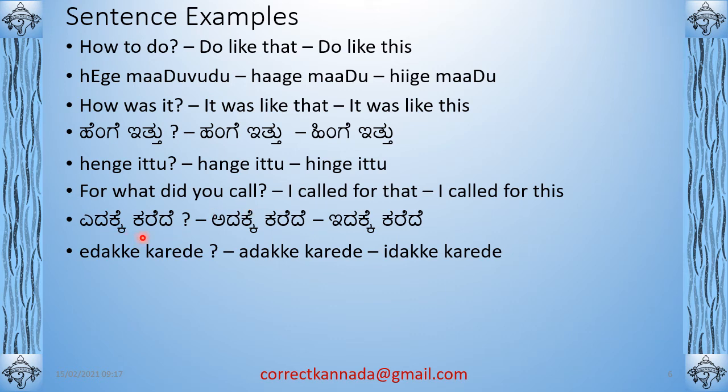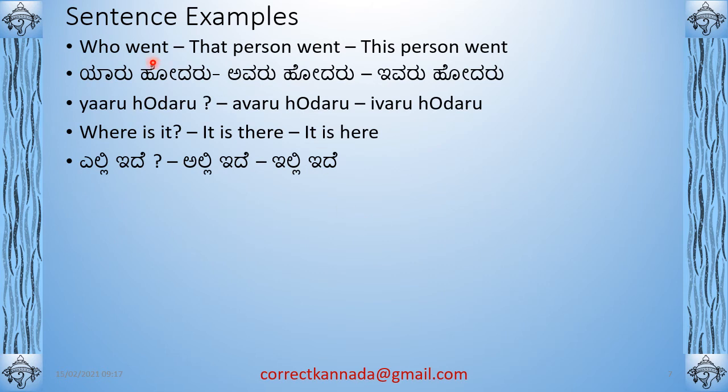Okay, for what did you call, right? ಎದಕ್ಕೆ ಕರೆದೆ. ಕರೆ is to call. ಎದಕ್ಕೆ ಕರೆದೆ, ಅದಕ್ಕೆ ಕರೆದೆ, ಇದಕ್ಕೆ ಕರೆದೆ. I called for that, I called for this. Who went? ಯಾರು ಹೋದರು, ಅವರು ಹೋದರು, ಇವರು ಹೋದರು. That person went, this person went. Where is it? ಎಲ್ಲಿ ಇದೆ, ಅಲ್ಲಿ ಇದೆ, ಇಲ್ಲಿ ಇದೆ. So these are triplets which you can easily remember, and you can give answers easily if you remember the concept